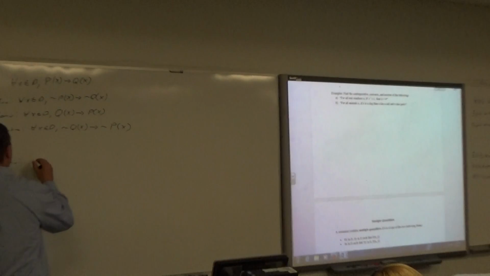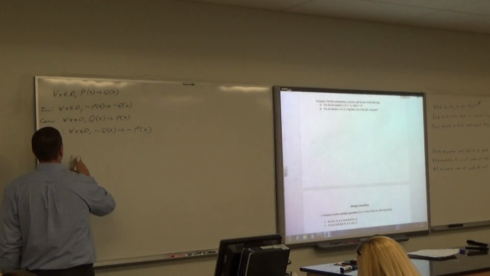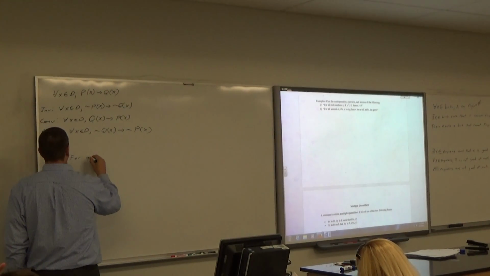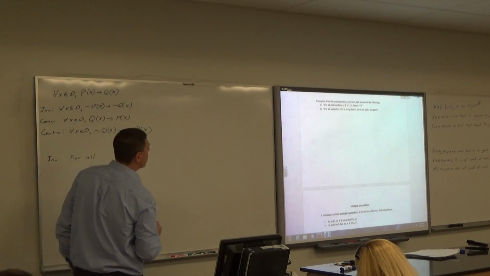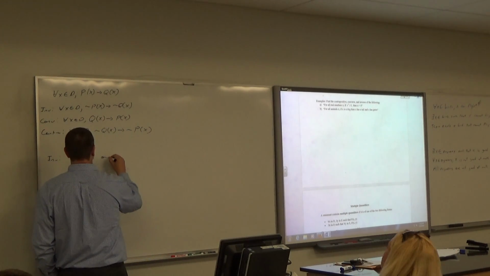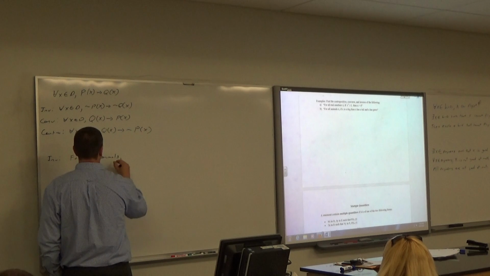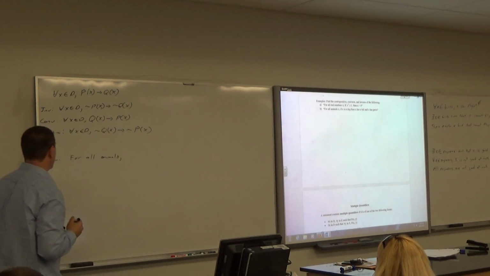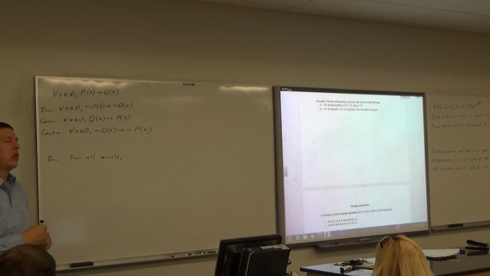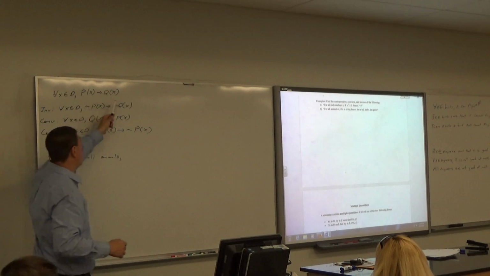So the inverse would be for all animals. The inverse just takes the negation of each of these.